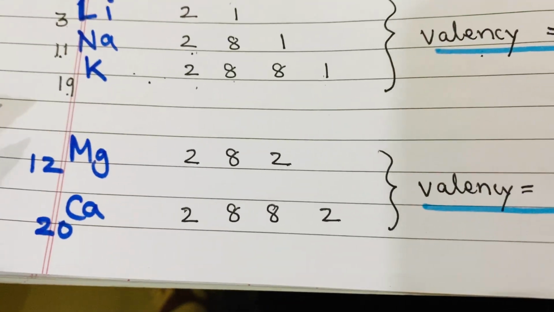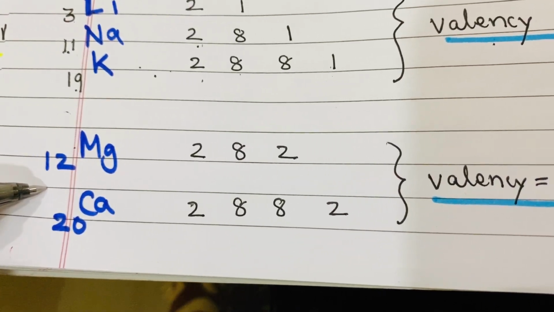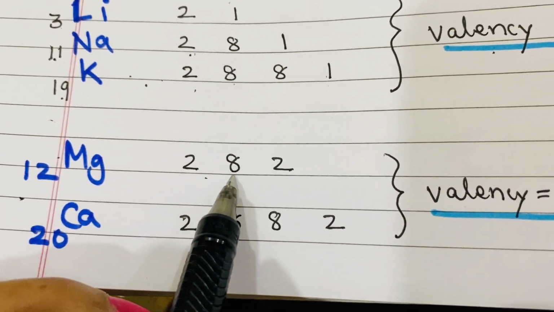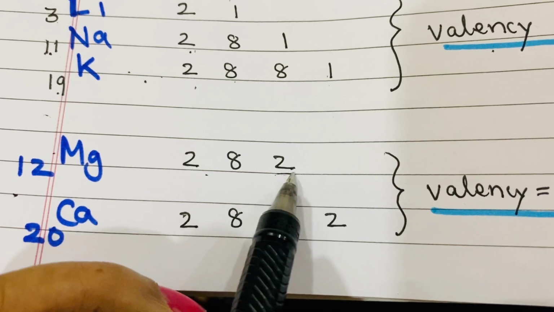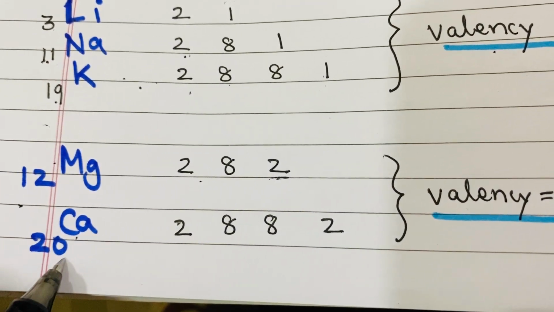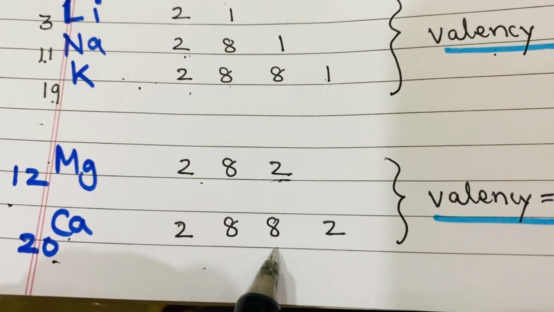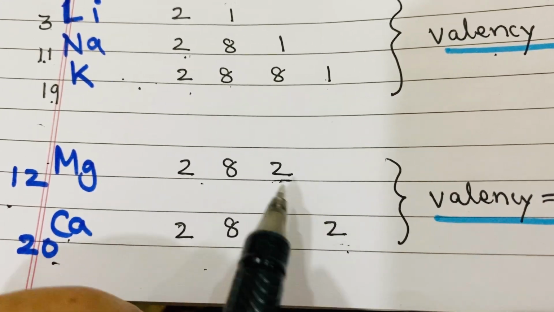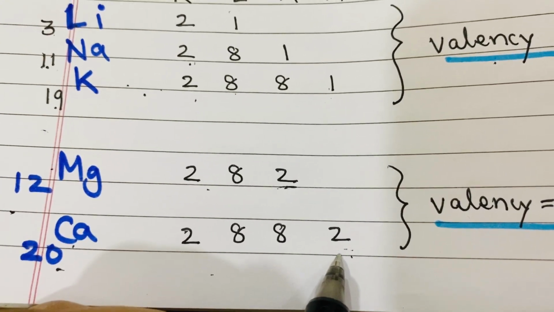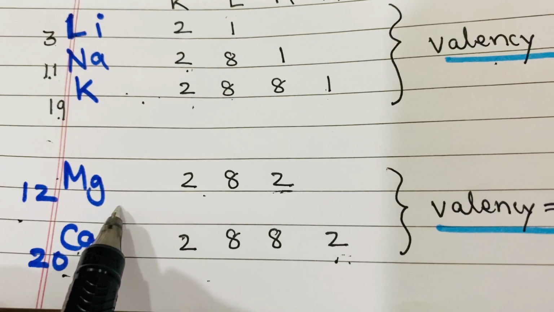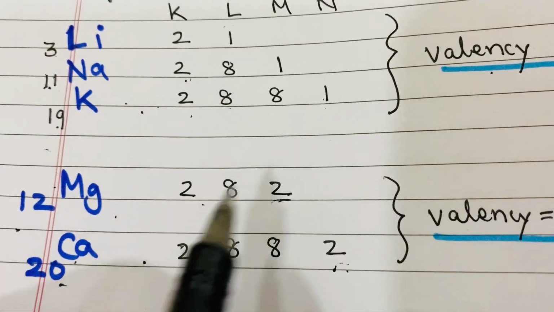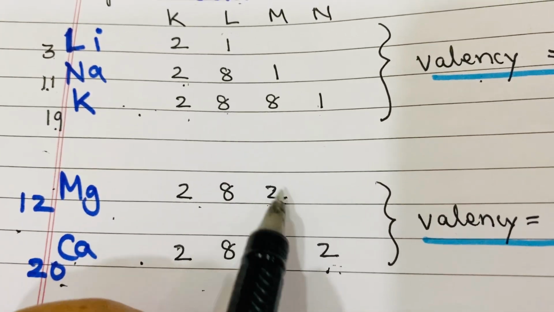Next example is of magnesium. Atomic number 12. Electronic configuration 2, 8, 2. 2 valence electrons. Calcium, atomic number 20, 2, 8, 8, 2. So these elements have 2 electrons in their outermost orbit which makes them very unstable. And that's why these elements will try to lose these 2 electrons.